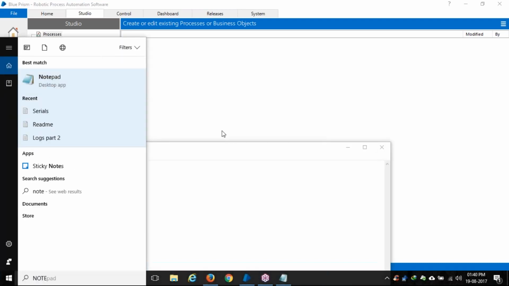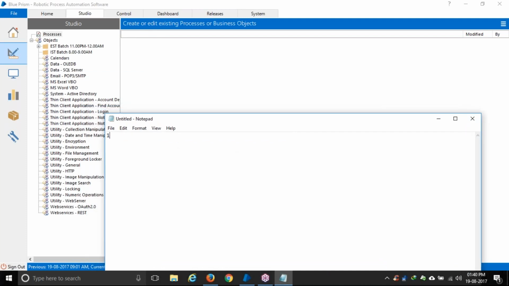So I'll just tell you what the roles are in RPA. First one is RPA architect. Second one is RPA developer. That is me, I'm also a developer. Third one is RPA infra. The fourth one is RPA BA. So these are the 4 roles.